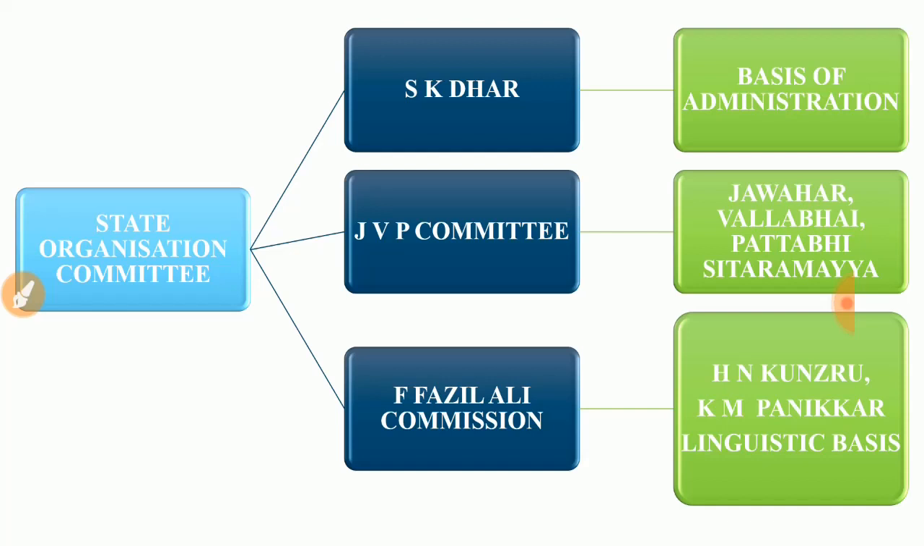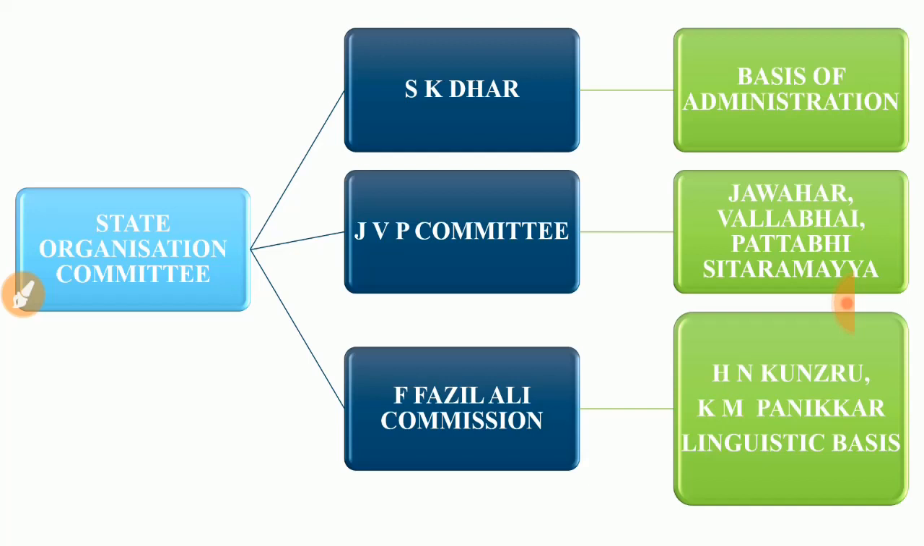Next they appointed one more committee, that is the JVP committee. JVP means what? J for Jawaharlal Nehru, V for Vallabhbhai Patel, and P for Pattabhi Sitaramayya. They also projected the importance of administration-oriented states. But the S.K. Dhar and JVP committee suggestions were rejected by the government. And they appointed one more committee, that is the Fazl Ali Commission. The Fazl Ali Commission came to an important point: we are going to reorganize the states on a language or linguistic basis.